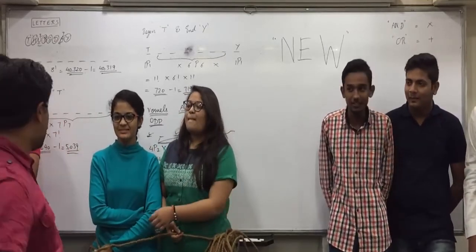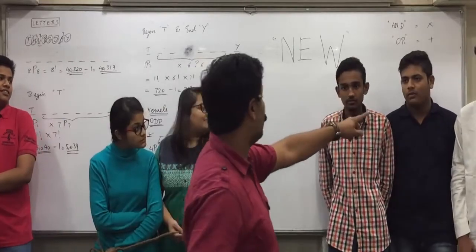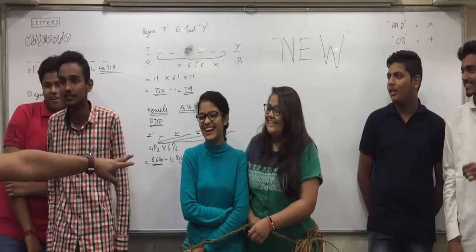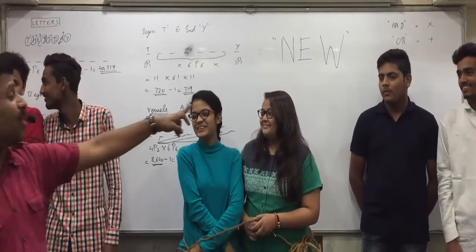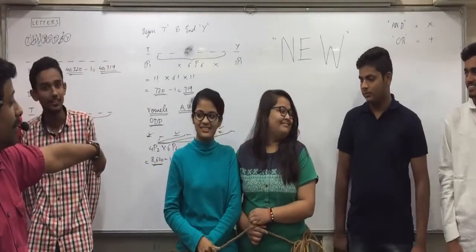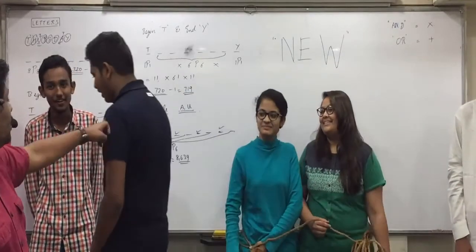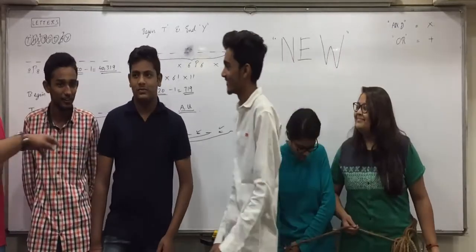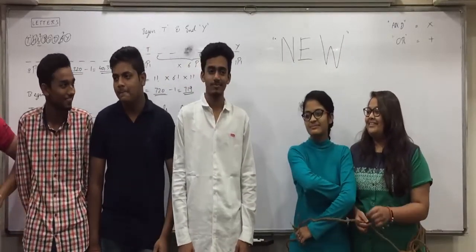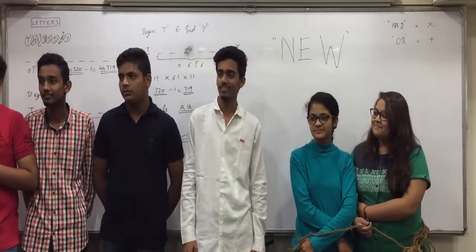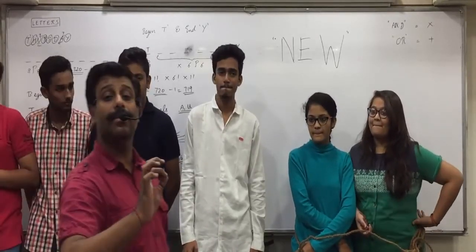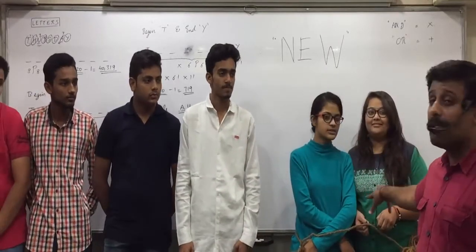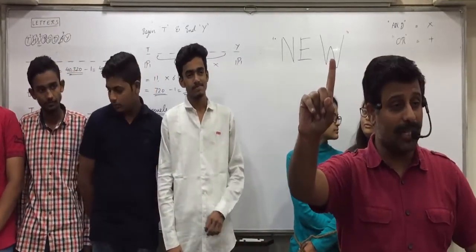But how many people do I arrange? 1, 2, 3, 4, 5. You come this side. Both are moving together. So now again 1, 2, 3, 4, 5. Now tell me, how many people do I have to arrange if they should remain together? 5 people or 6 people? Because 2 become 1. Understood this?